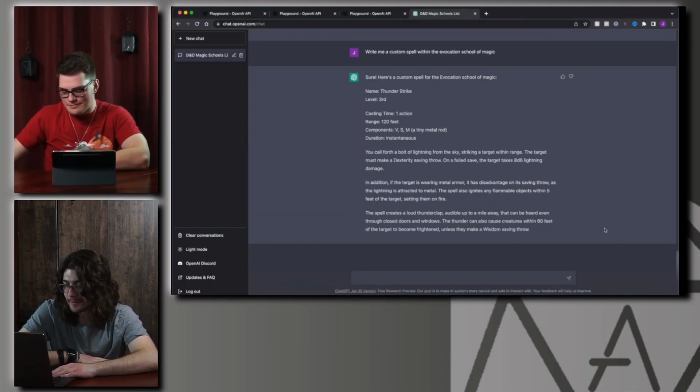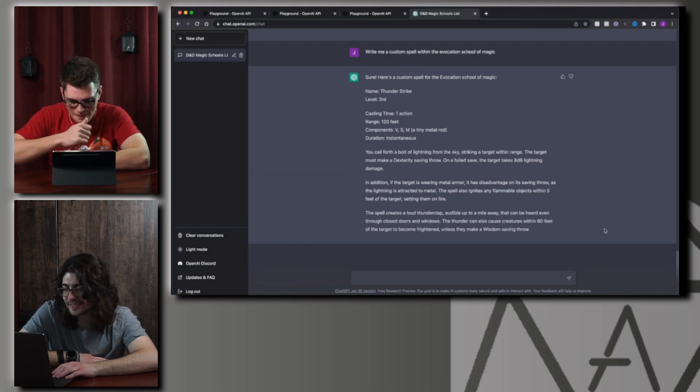Thunderstrike, a 3rd level spell, 1 action, within 120 feet of you. You need a tiny metal rod. The duration is instantaneous. You call forth a bolt of lightning from the sky, striking a target within range. The target must make a dex save. On a failed save, they take 8d6 lightning damage. In addition, if the target is wearing metal armor, it has disadvantage on the saving throw, as the lightning is attracted to metal. The spell also ignites any flammable objects within 5 feet of the target, setting them on fire.